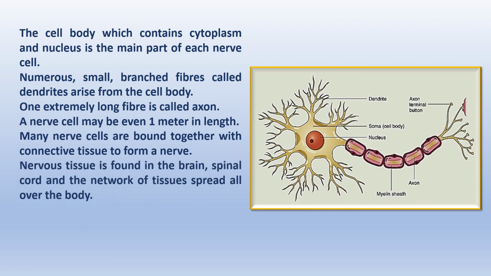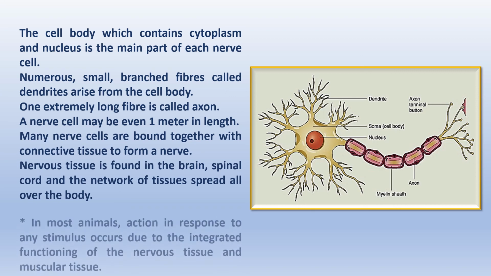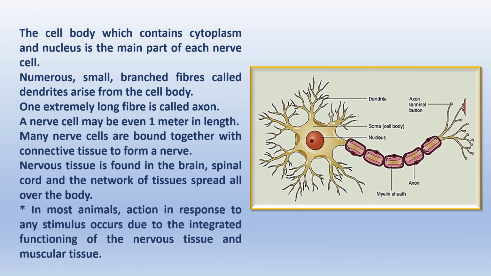Now, this nervous tissue is found in the brain, spinal cord, and the network of tissues spread all over the body. Now, in most animals, action in response to any stimulus occurs due to the integrated function of the nervous tissue and the muscular tissue.